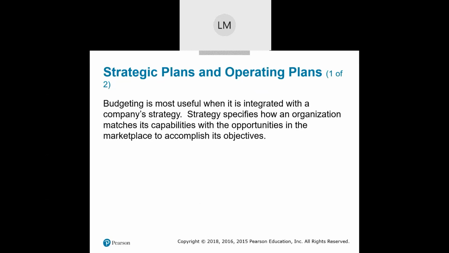Well, you have some companies that want to turn a profit, but at the same time want to have other goals like sustainability or lessening the impact on the planet. So, whatever our objectives are, strategy is going to tell us how we are going to take our capabilities, what we are good at, what we are able to do, and then look in the marketplace and find opportunities there.